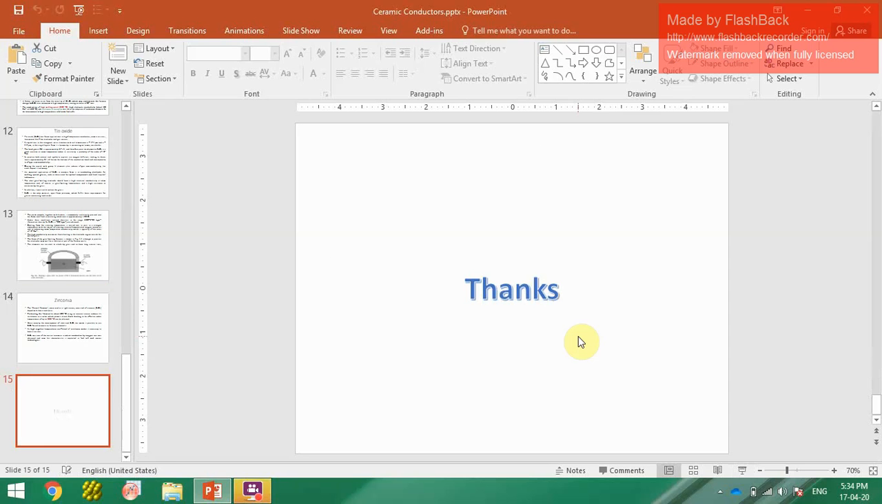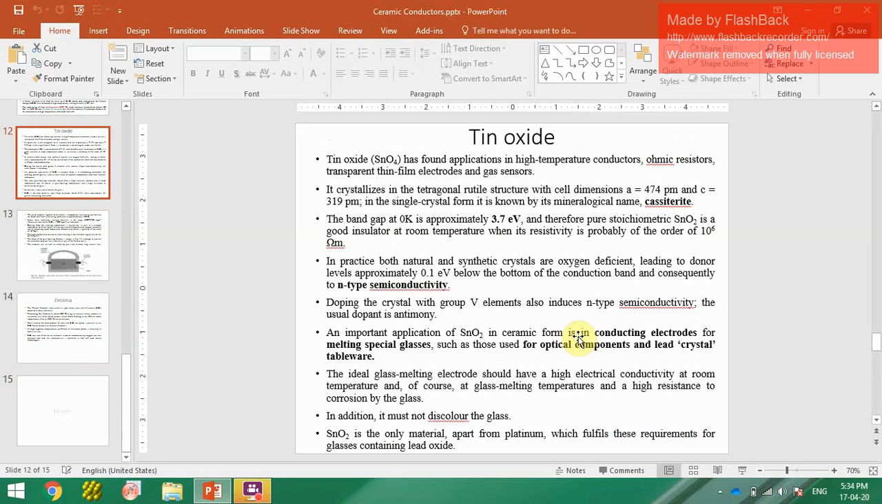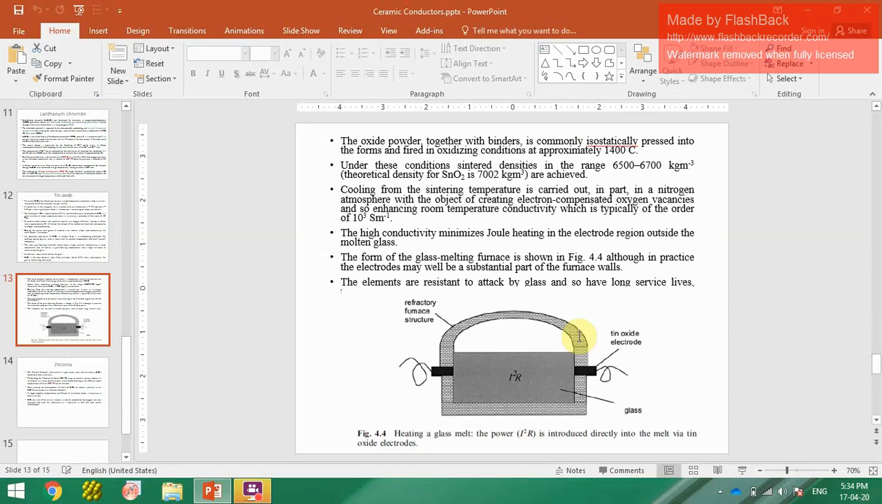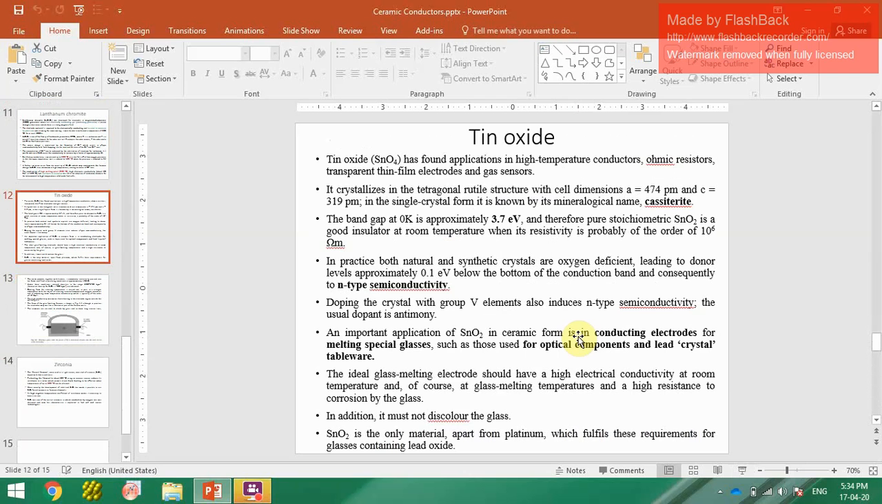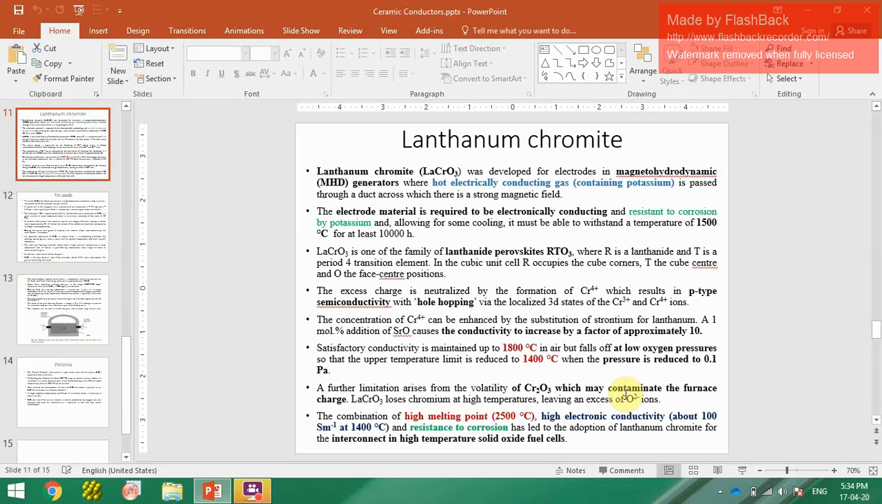Today we have discussed some conductors of ceramics like zirconia, 1800 degrees Celsius, and tin oxide, for glass melting temperature, where we can use say 1500 degrees Celsius, or we can use above. And lanthanum chromite, with a high melting point, 2500 degrees Celsius, and at 1800 degrees Celsius in air we can use 1400 degrees Celsius when reduced pressure is used.